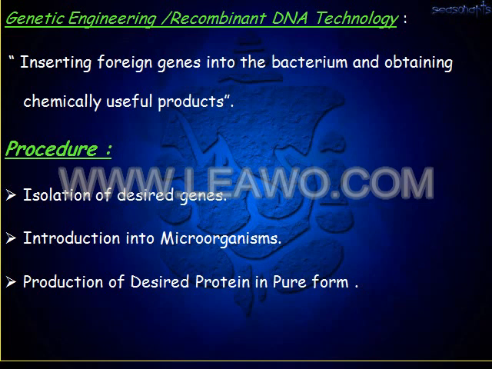So what is the procedure? You have to isolate the desired gene. For example, the insulin producing gene you have to isolate. Then this gene is introduced into microorganisms. After introducing into the microorganisms, the gene is able to produce a large amount of protein, or the insulin, in a pure form. So this is the procedure.